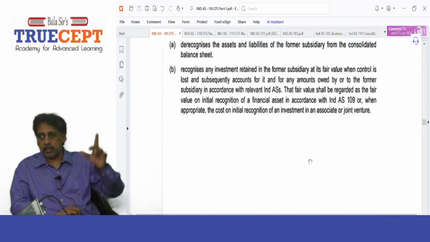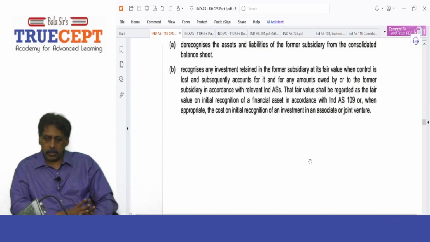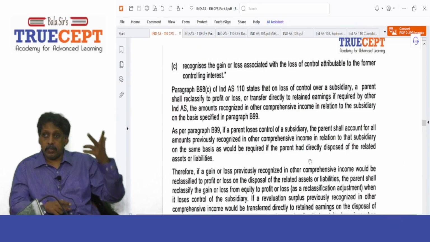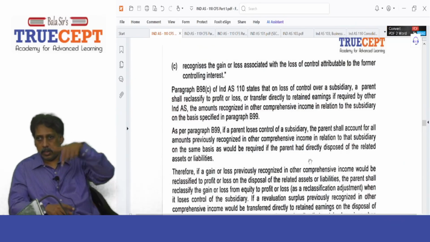Suppose you haven't received the money from the third party for the sale. Next. That fair value shall be regarded as the fair value on initial recognition of a financial asset in accordance with IND AS 109, or when appropriate, the cost on initial recognition of an investment in an associate or joint venture. In our example, now it's going to be what? That 16 crore is what? Investment in associate. Got it?